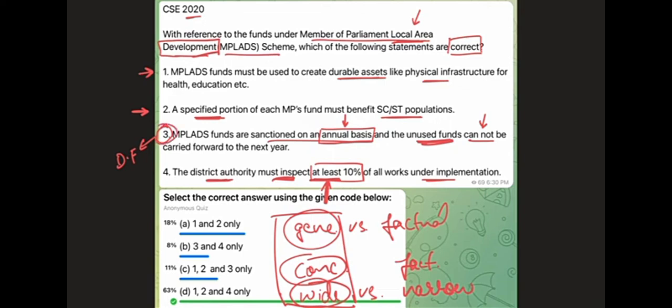So the problem is with the third statement. If we look at the options, third is there in Bravo, so we eliminate Bravo and Charlie, and 1 is okay, 2 is okay, 4 is okay. So what we are left with is Delta, and this is the answer.